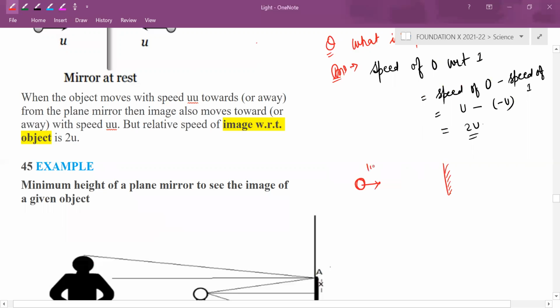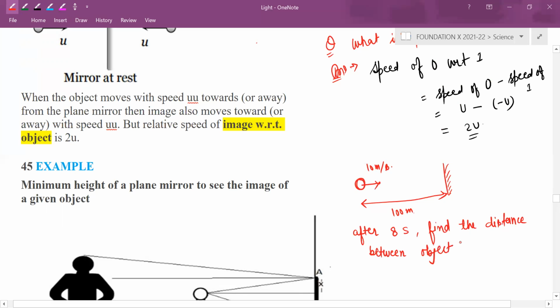It is moving at say 10 meter per second. This object was kept at a distance of say 100 meter. After 8 seconds, find the distance between object and image.